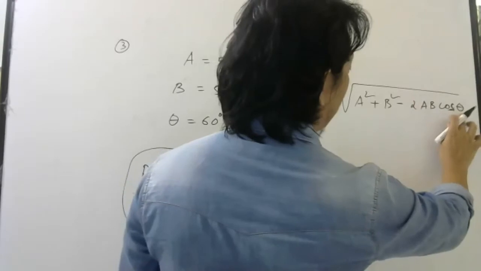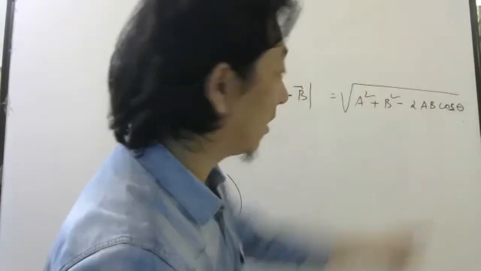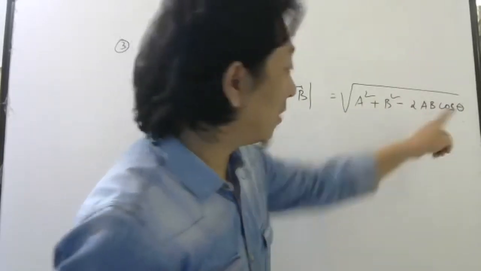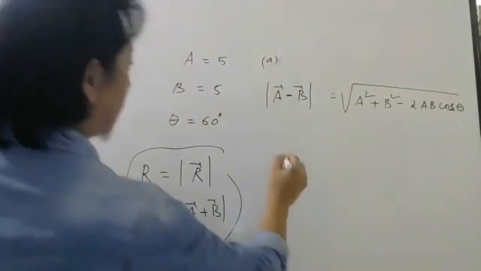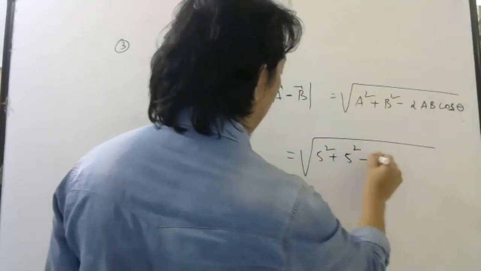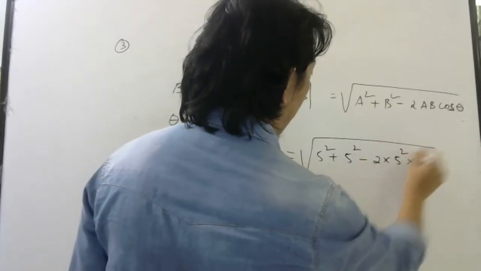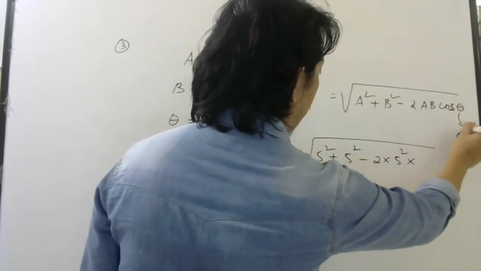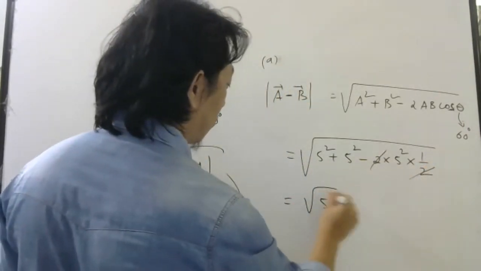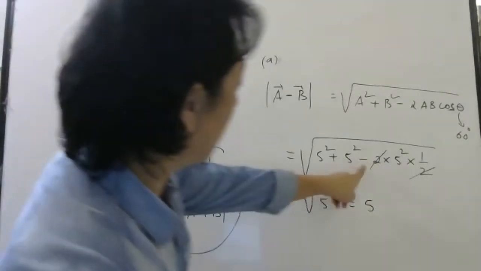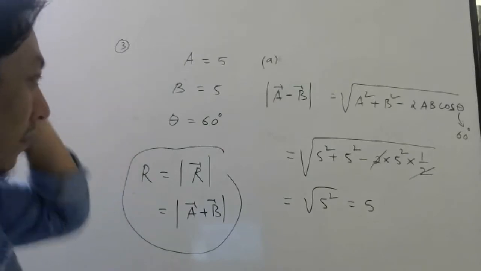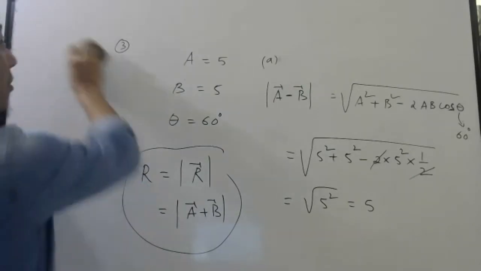Let me not write this as 180 minus theta. Students, again I am saying, if you write this as 180 minus theta, then you have to keep this plus only. But if you write theta, then minus. Then it will become root of 5 square plus 5 square minus 2 into 5 square, theta is 60 degree, cos 60 is half, 2 cancel, root of 5 square, which will be 5. 5 square minus 5 square will cancel. Correct.